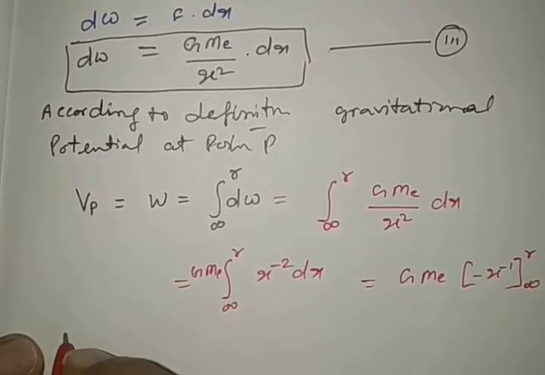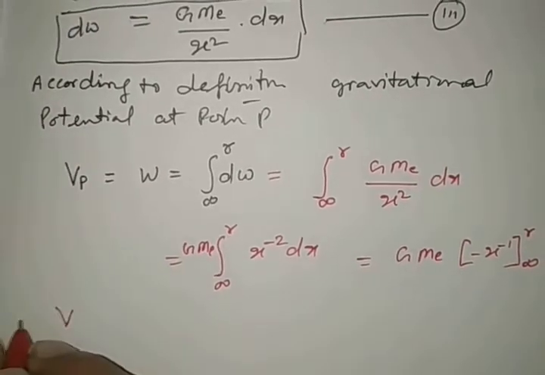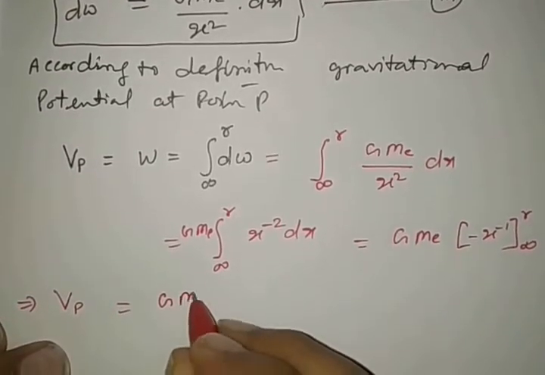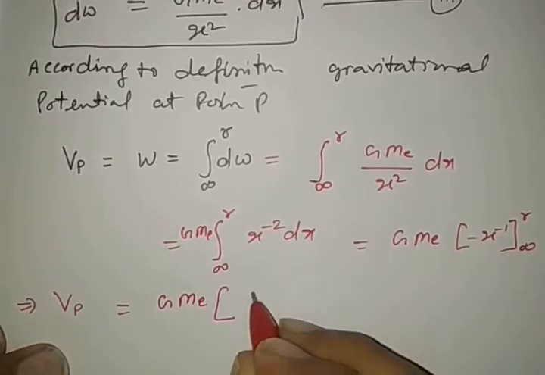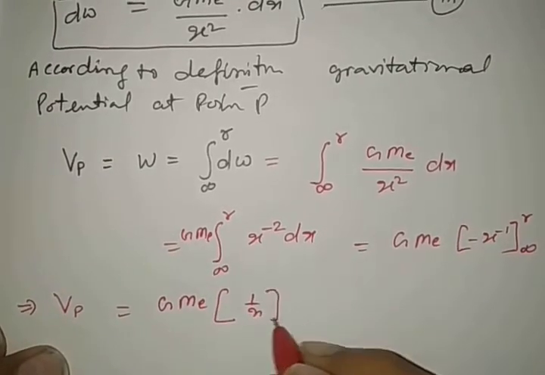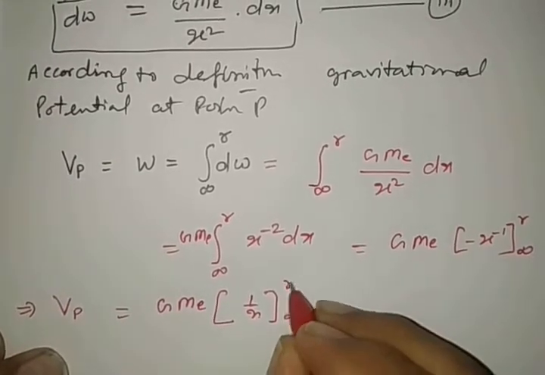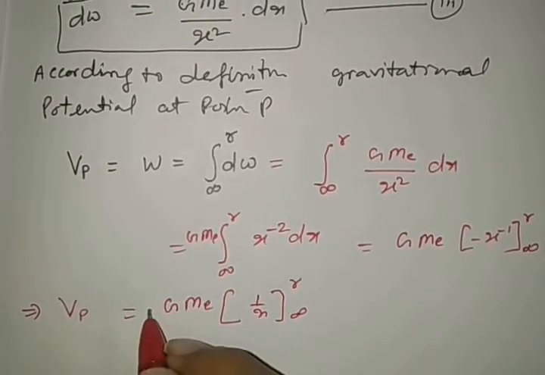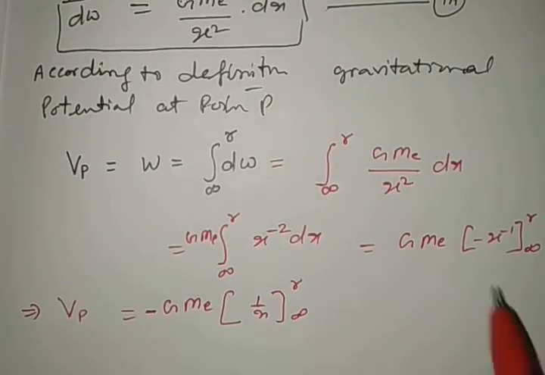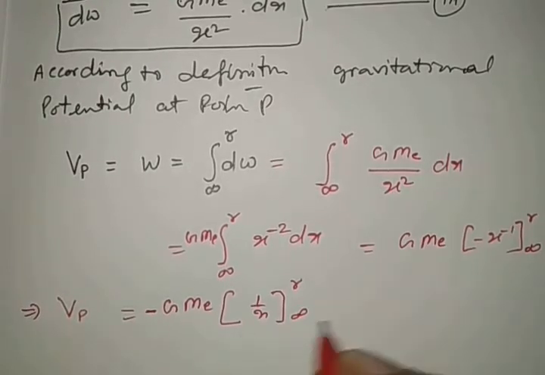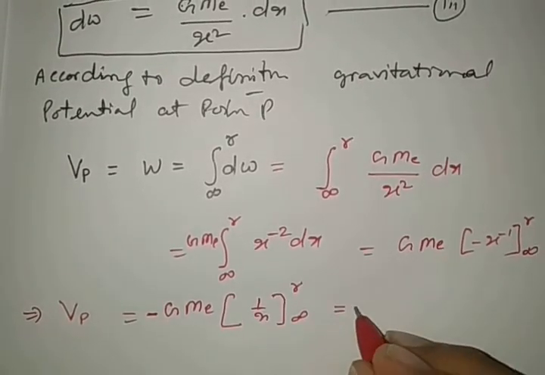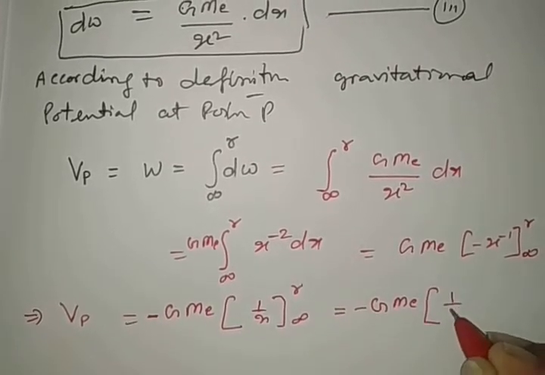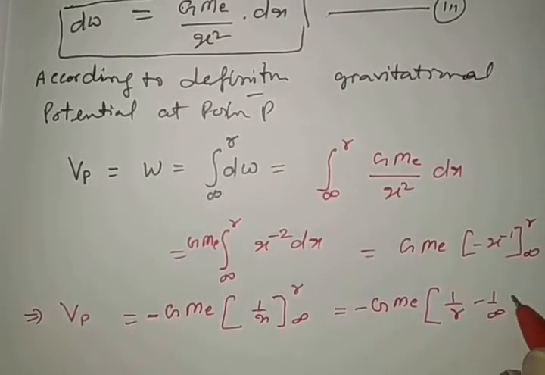Our gravitational potential, this implies that Vp is equal to G Me times 1 by x from infinity to r. The minus sign we are taking out here. Now keeping it as minus G Me, upper limit minus lower limit.